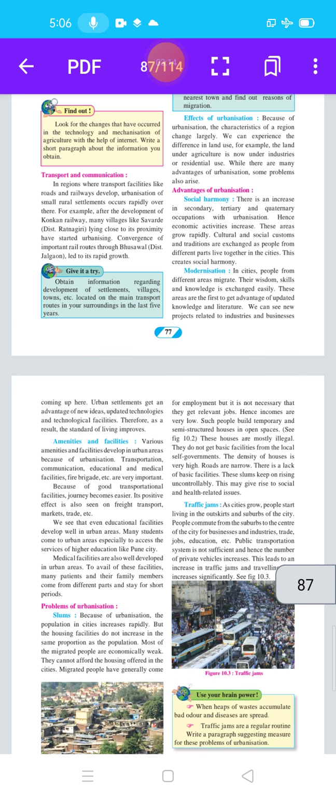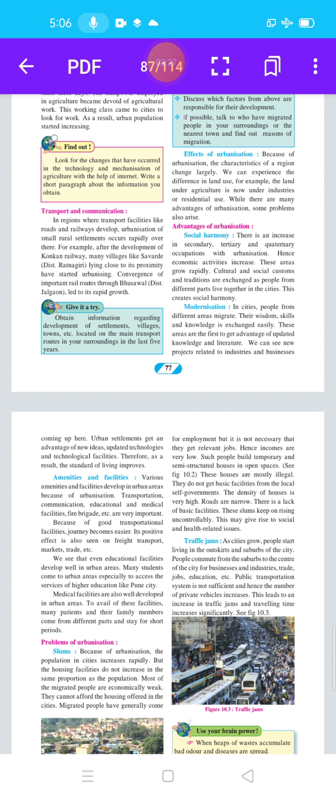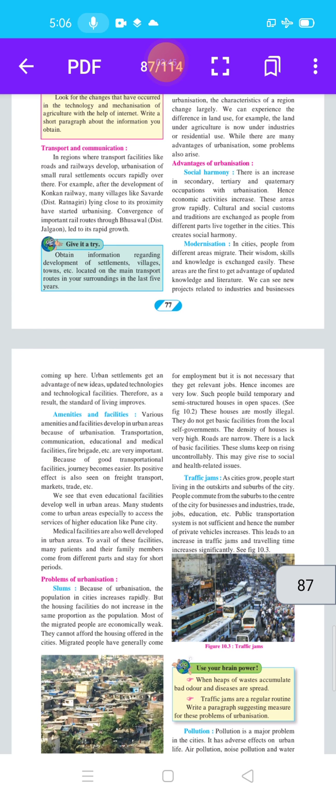First point is social harmony. There is an increase in secondary, tertiary and quaternary occupations with urbanization. Hence, economic activities increase. These areas grow rapidly. Cultural and social customs and traditions are exchanged as people from different parts live together in the cities. This creates social harmony. Harmony means unity. Then the next point is modernization.